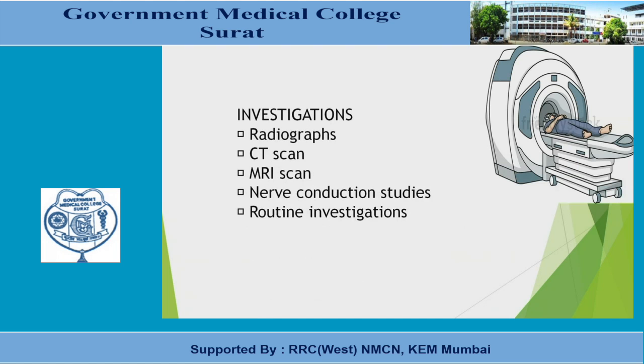So after the history and clinical examination, we go for the investigation. We go for the X-rays, CT scan, MRI, nerve conduction study, and routine investigations like CBC, RBS, urea, creatinine. In radiograph, we go for the X-ray. In CT scan, we normally don't go for it in a routine fracture shaft humerus, but if it involves joints or is more comminuted, we go for the CT scan.